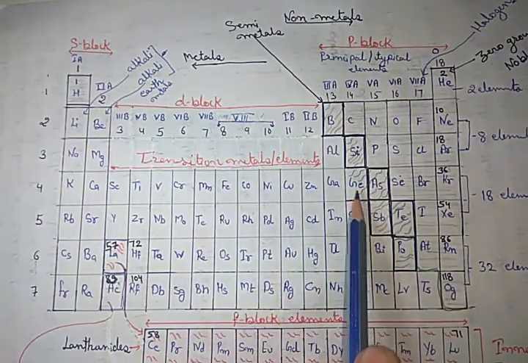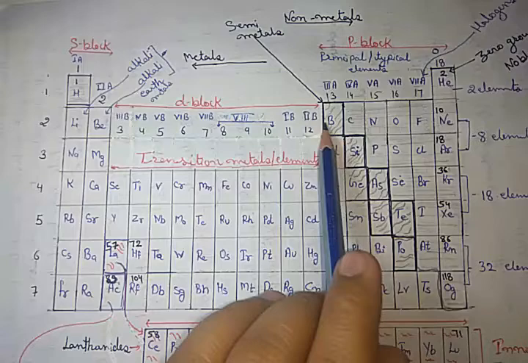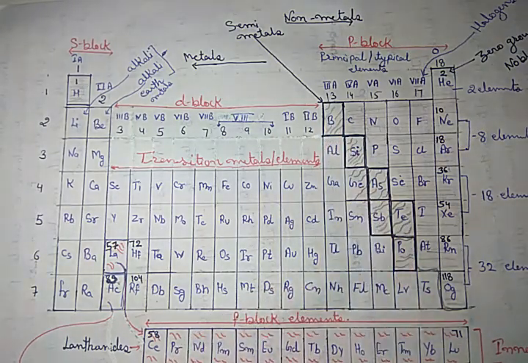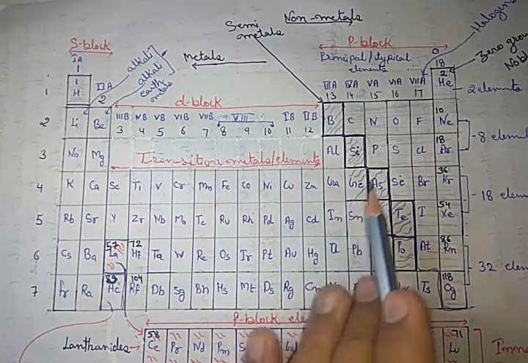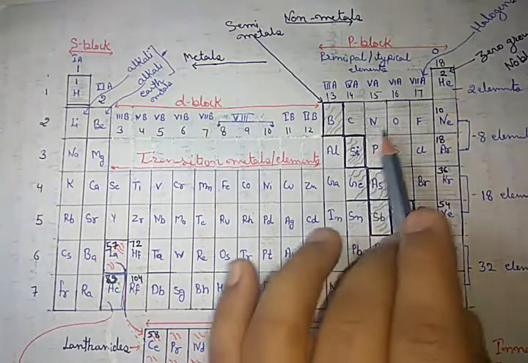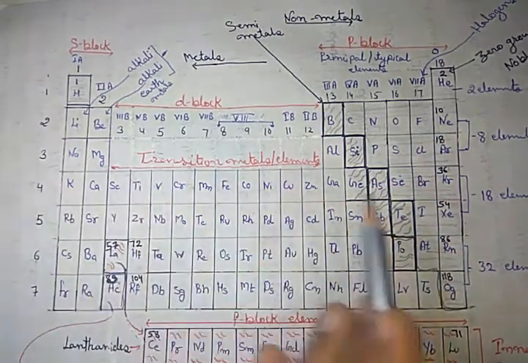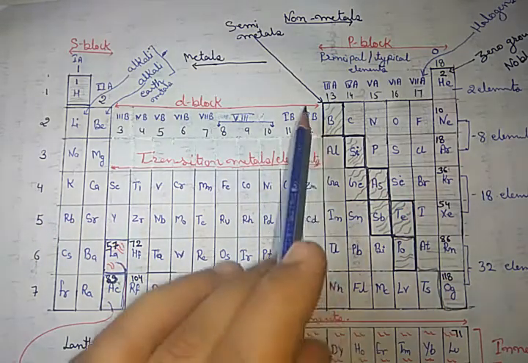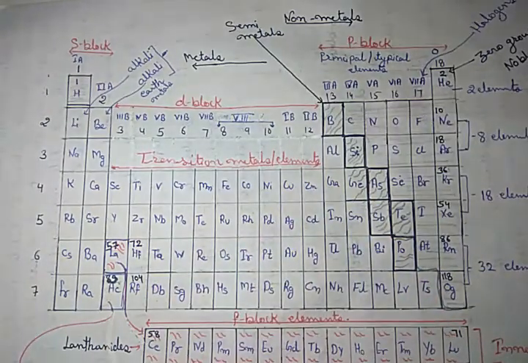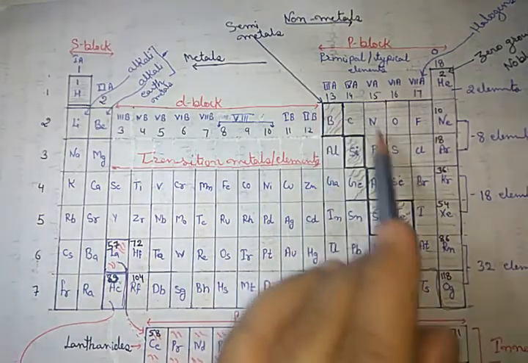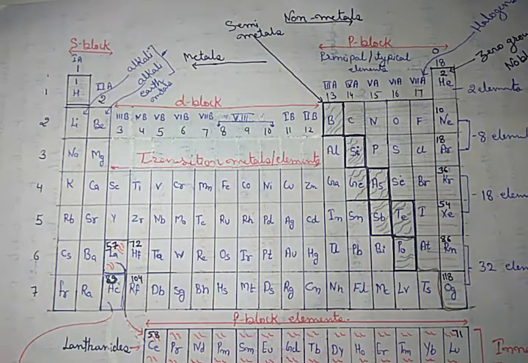That is a zigzag pattern. This one is the line of semi-metals. The right side of the semi-metals are non-metals, while the left side, all of these are metals. So it is a border between the metals and non-metals. These are metals, these are non-metals, and these are semi-metals. Got it? Clear?